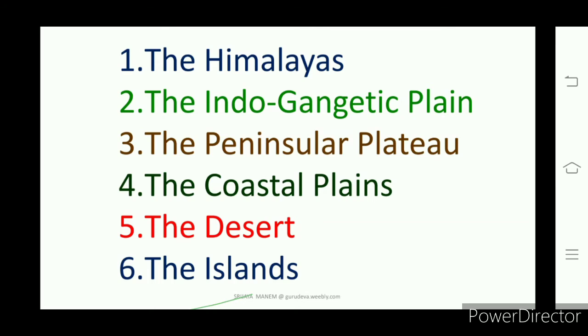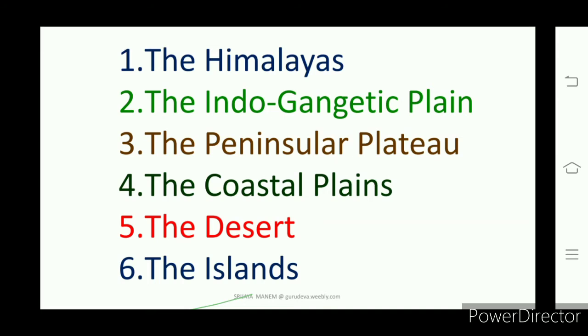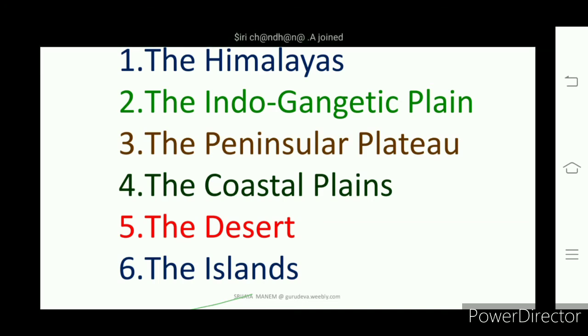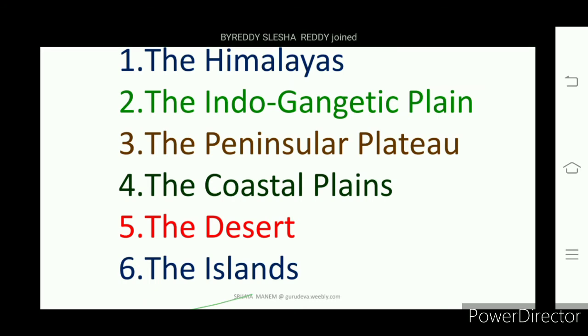So these six major relief divisions have originated in the process of collision, when the Indian land mass collided with the Eurasian plate. These physical features were shaped in India.